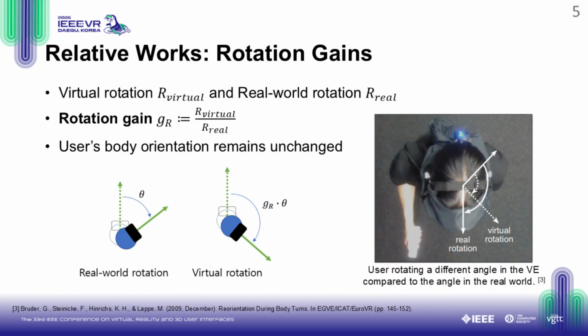Outside of redirected walking, researchers have used amplified head rotation, simply known as rotation gain. This applies a multiplier to the ratio between the virtual rotation and the real-world physical rotation. For instance, a small physical turn by the user translates into a much larger virtual turn. However, applying a constant rotation gain has a critical limitation. The user's forward-facing body orientation remains unchanged. When they look back to the center of their physical space, they will still be facing their original starting direction.